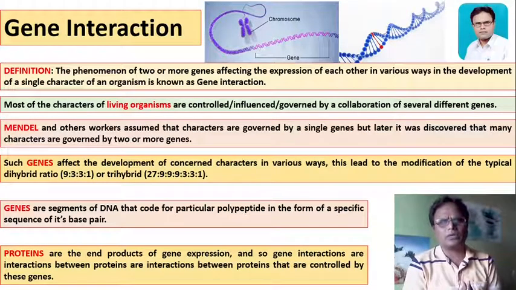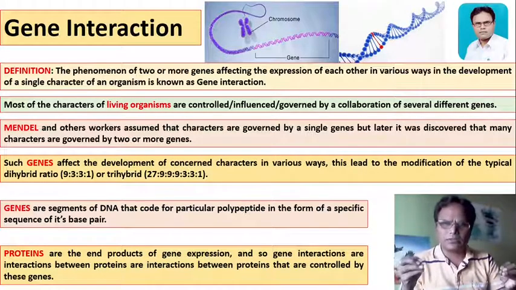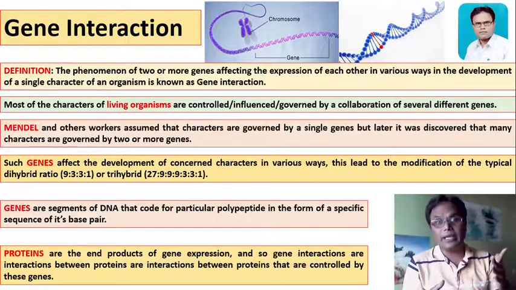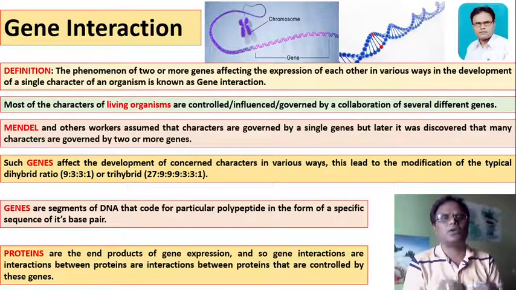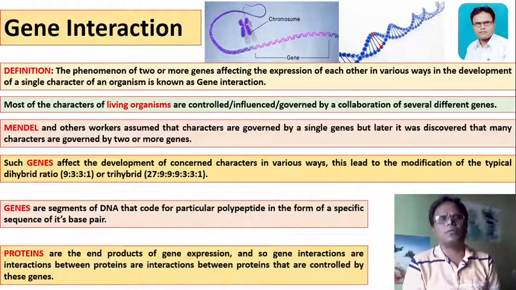Most of the characters of living organisms are controlled, influenced or governed by the collaboration of several different genes. Mendel and other co-workers assumed that characters are governed by single genes, but later it was discovered that many characters are governed by two or more genes. Such genes affect the development of the concerned characters in various ways.